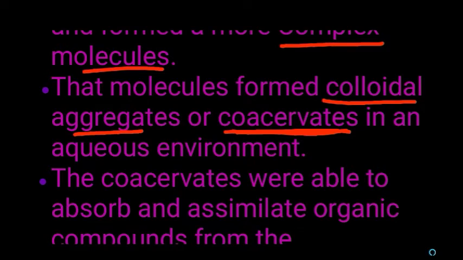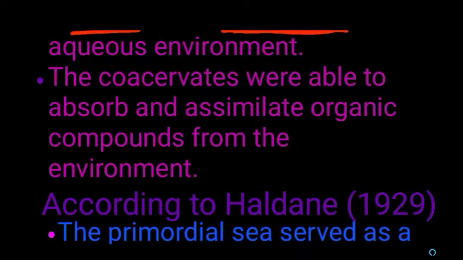Because of the aggregation of complex organic substances in the aqueous medium, it forms a pre-cell that is called a coacervate. What is the property of this coacervate? It has the ability to absorb and assimilate organic compounds from the surrounding environment, and to use those absorbed substances.